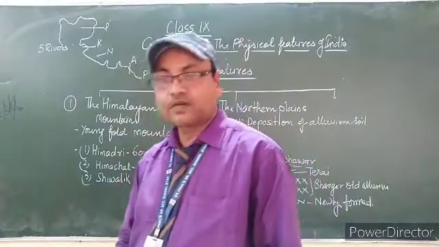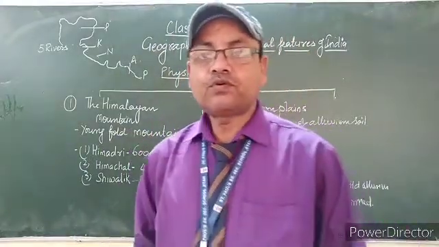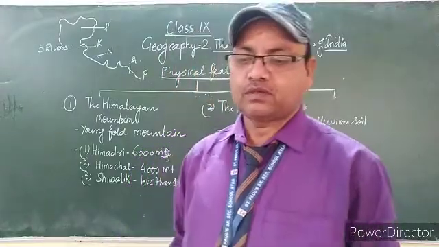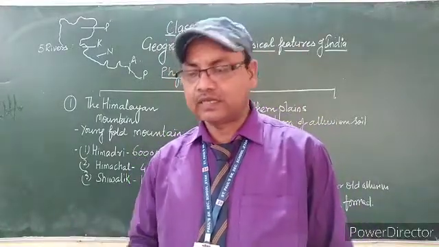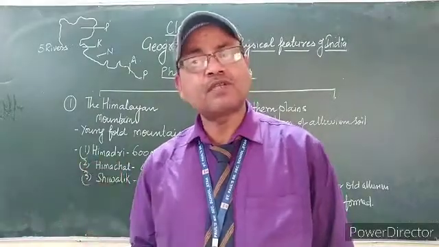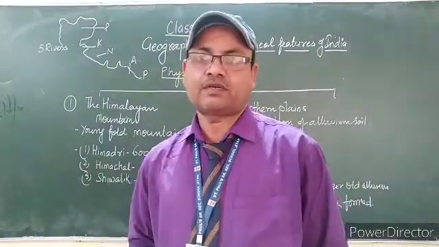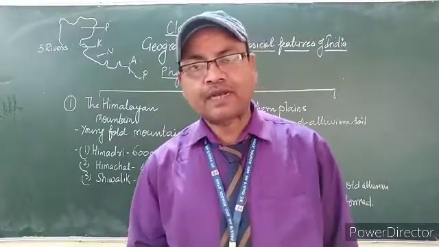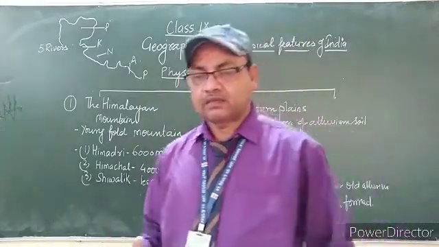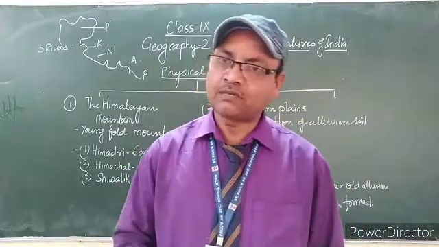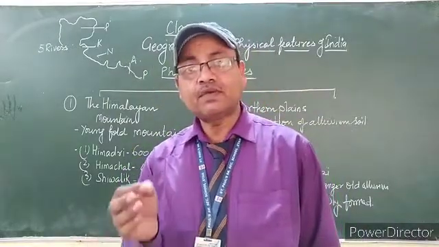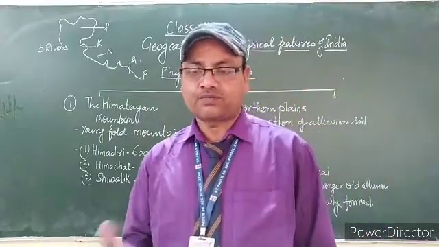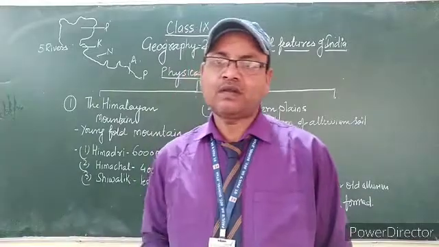Welcome back to the chapter. I have told you how our landmass has been formed. These were some reasons that this area has been formed. This area means Asian continent, especially our country. This was the region of origin. Movement of tectonic plates and convergent boundary, divergent boundary and transform boundary. Sometimes volcanic activities also play an important role in forming the upper surface of the land.